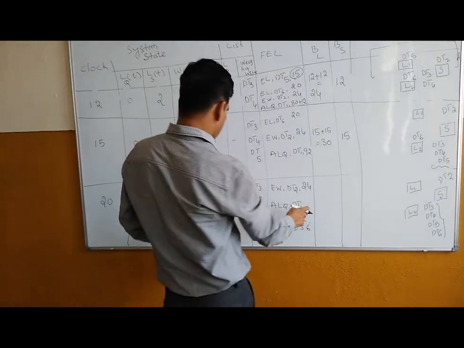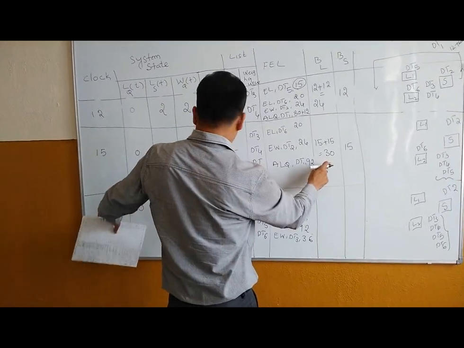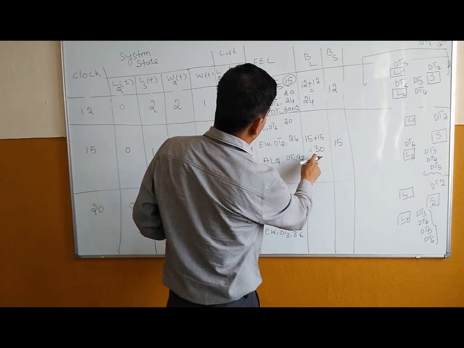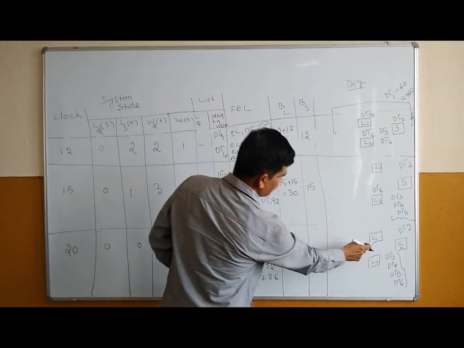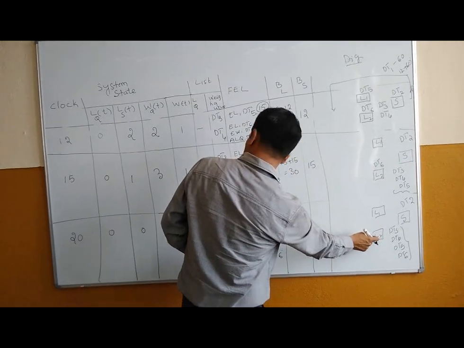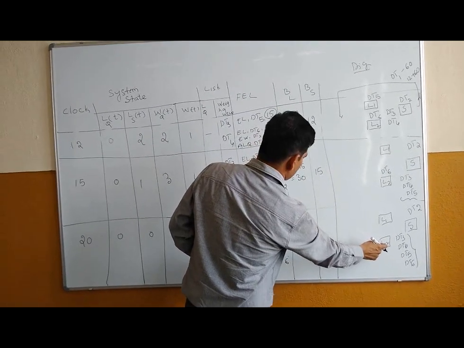Now here at this point of time, till this the loaders are busy, but L2 is still busy for another 5 minutes.